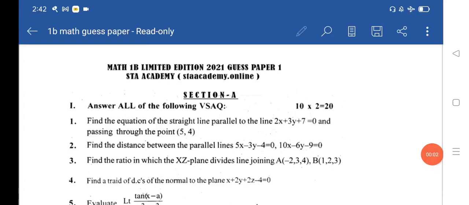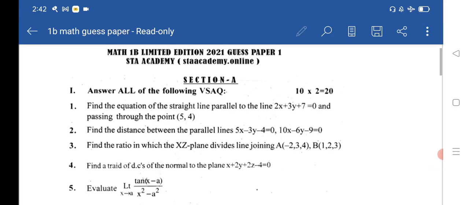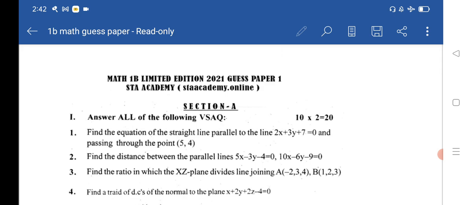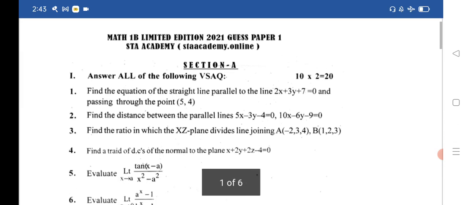Welcome to STA Academy. Today we are going to discuss the top 3 model papers for the subject Math 1B. These are very important model papers for the students who are practicing for the exam for the last minute. To prepare the student for the last minute, we came up with 3 model papers that are very helpful for you to practice for inter first year for the subject Math 1B. Let us see all these model papers.